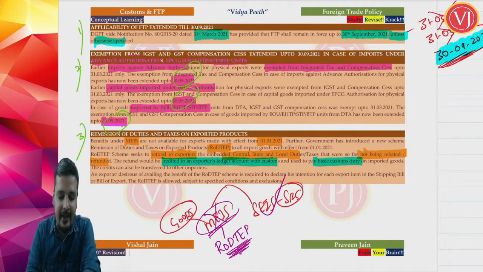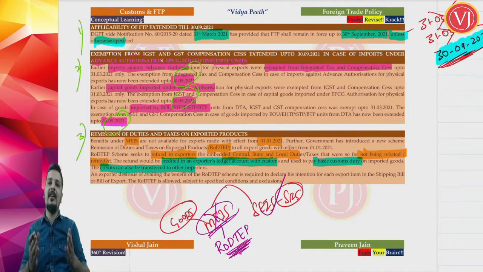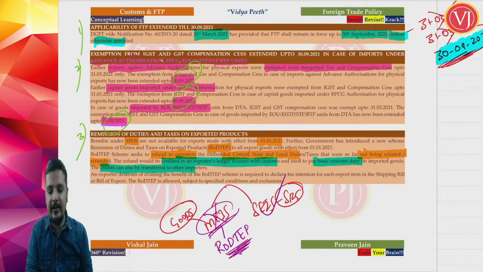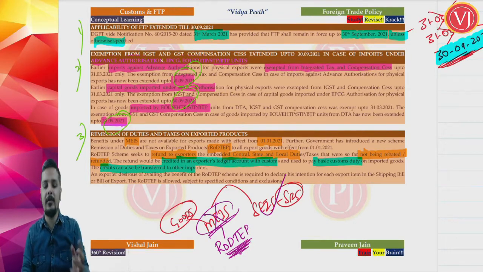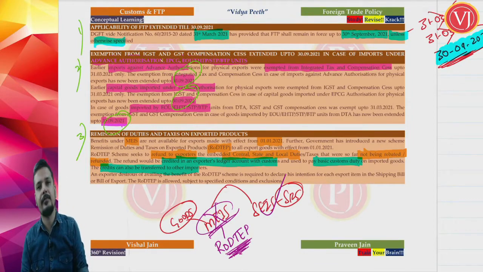Also, these credits can be transferred. So, whatever amount you are eligible to get under the RODTEP scheme, you will get the credit in your exporter's ledger account which is maintained with the customs. What you can do is either use it for paying customs duty on your own imported goods, or you can sell those credits to other importers.